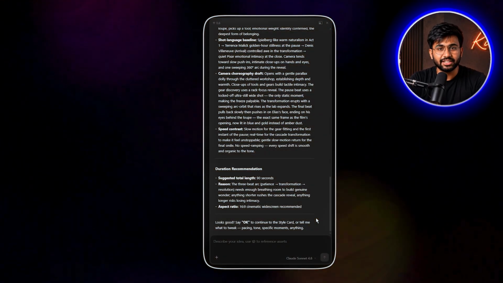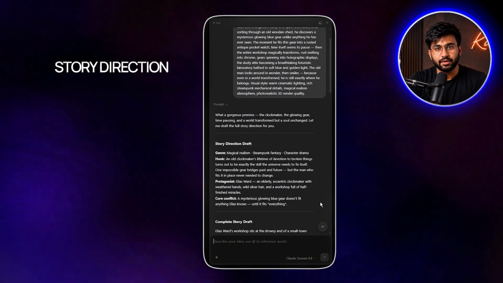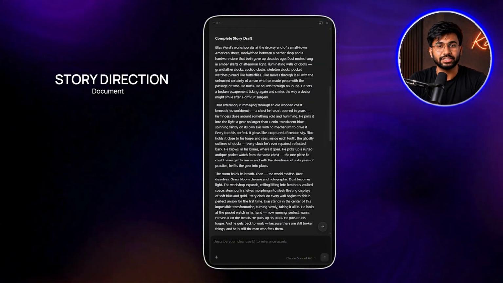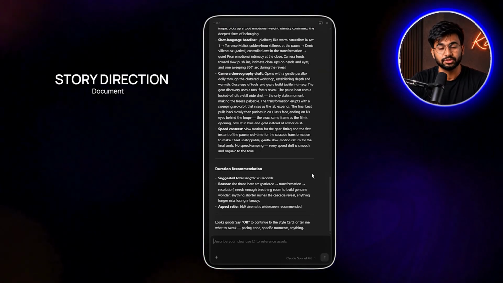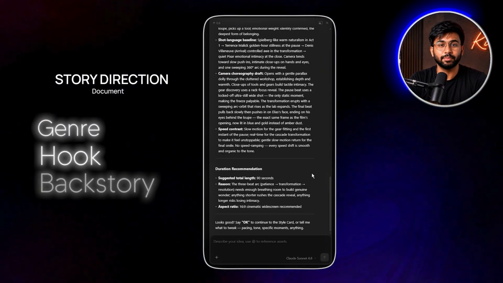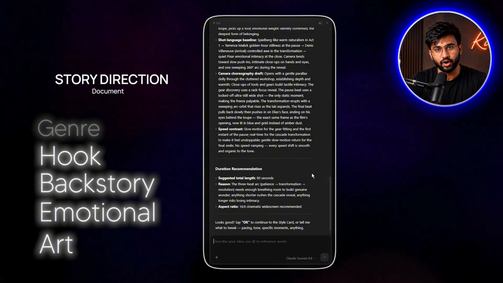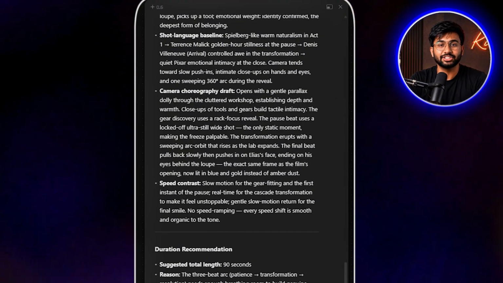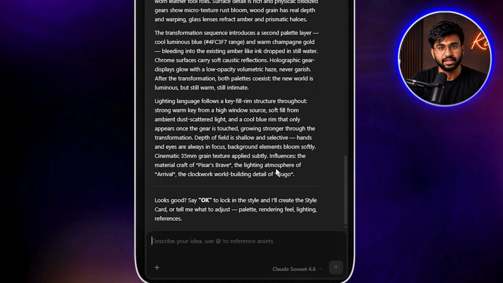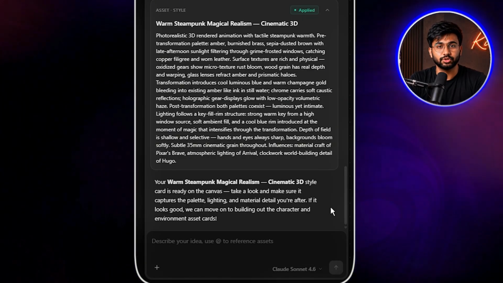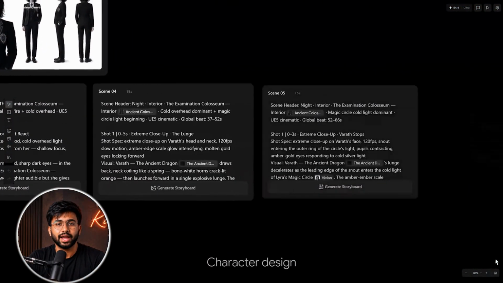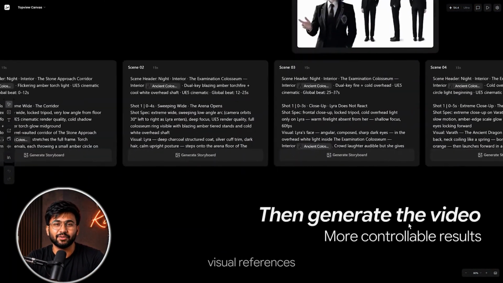The agent did not generate a single frame of video. It stopped and built a complete story direction document first. Genre, hook, protagonist backstory, emotional arc, all written out before the AI touched anything visual. It named the clockmaker. It defined what the story is really about, a man who has spent his entire life repairing broken things only to discover the one thing that needed fixing was his own world. I wrote one paragraph. The AI built an entire film concept.